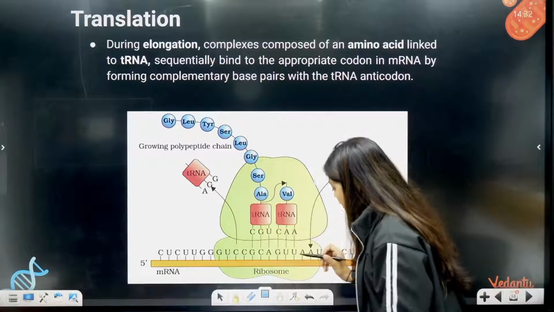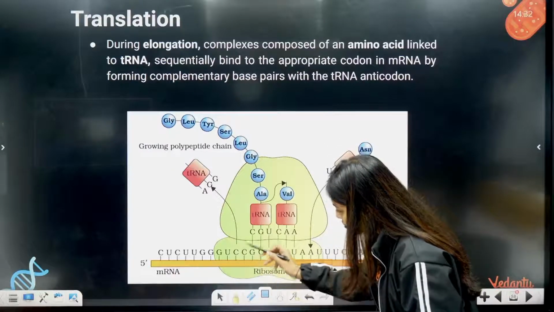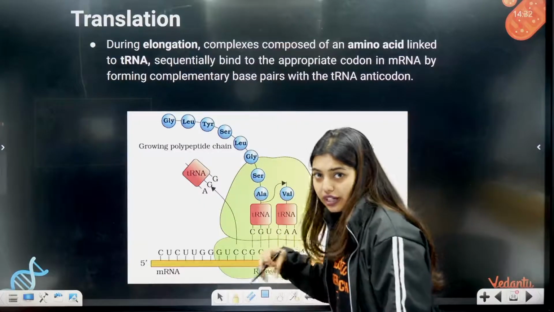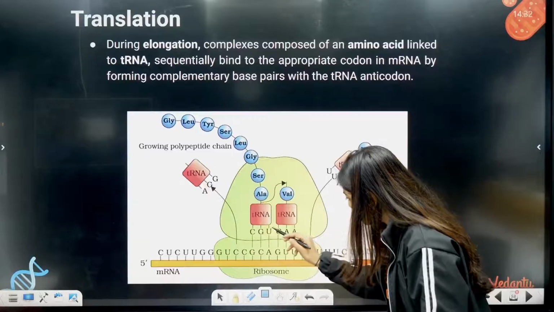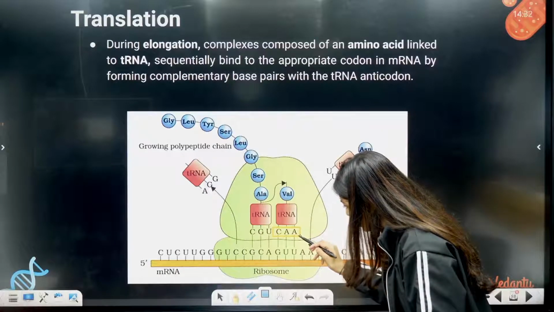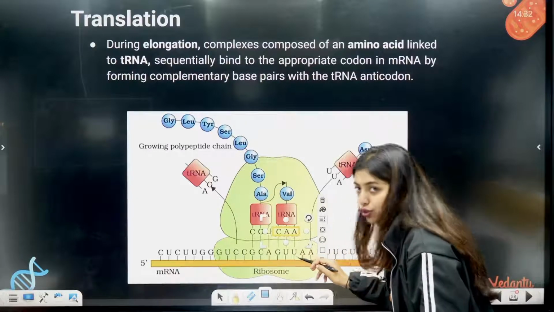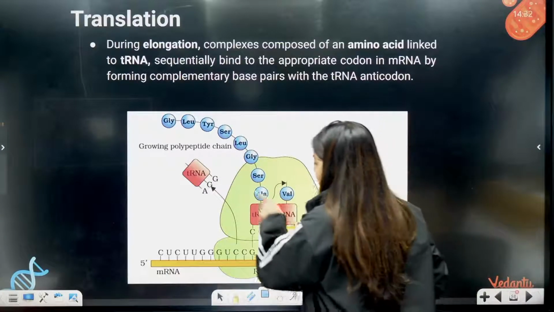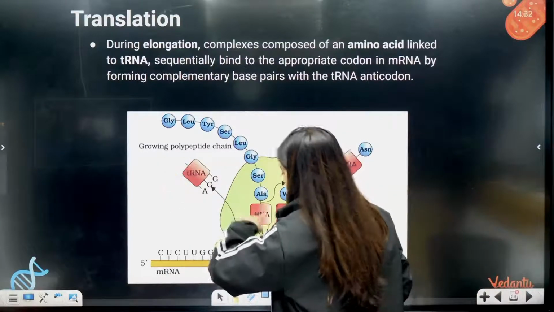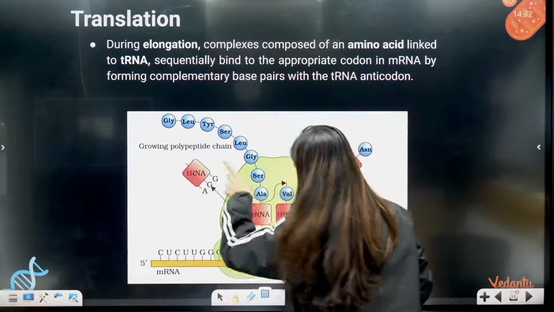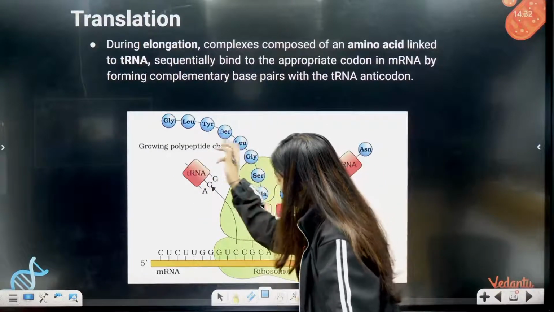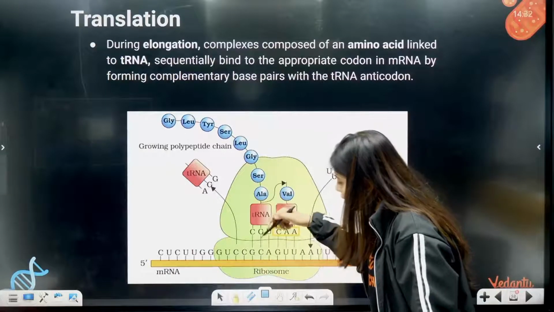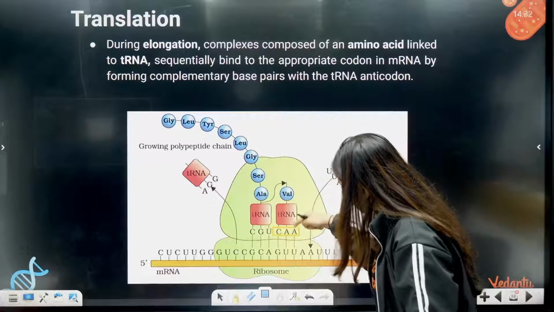So what they're trying to say is, this is your mRNA, this is your smaller subunit, this is your larger subunit, and this is your tRNA which is going to read and make the anticodons. If you look here, it made the anticodon CAA for GUU, and then here it is adding valine. Now this tRNA is ready to exit. One has already exited. When it exits, it gives the whole polypeptide chain to the next one. That one will shift here and make the bond. By then, the next one will be coming to sit.